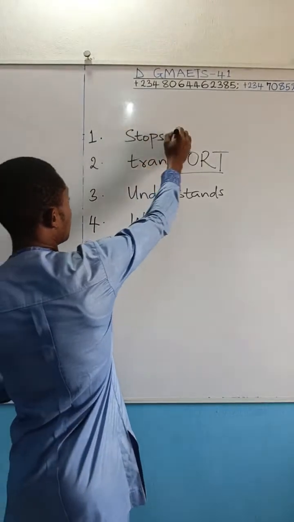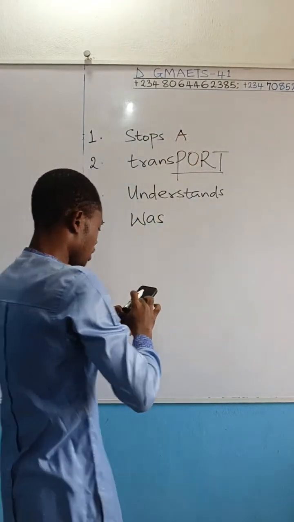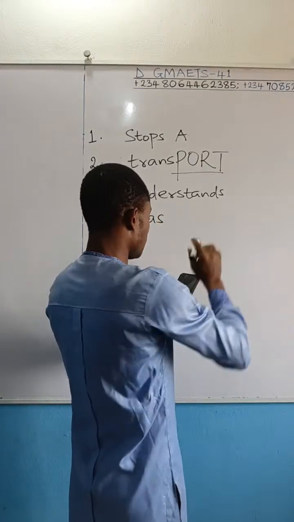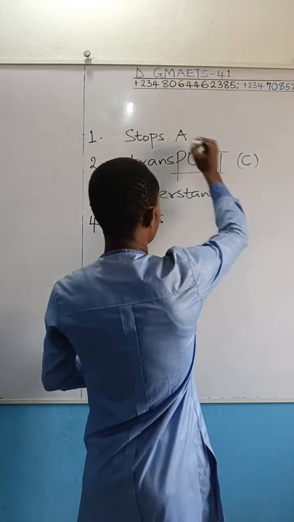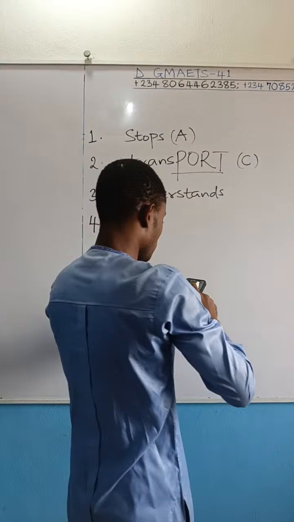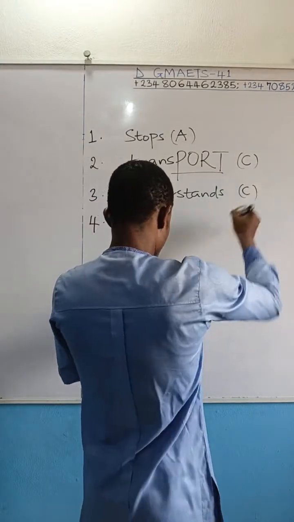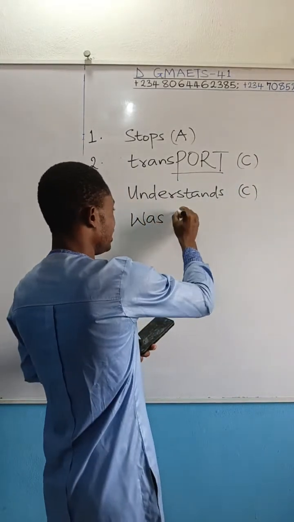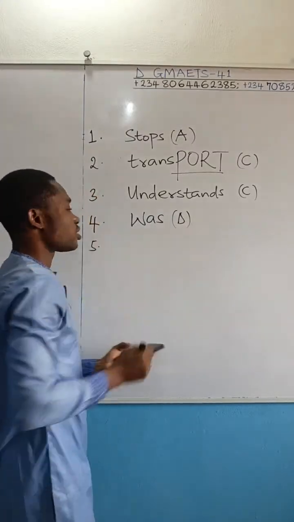Like the first is option A. The second is C. And then the third, question 3, is C. The fourth is D.